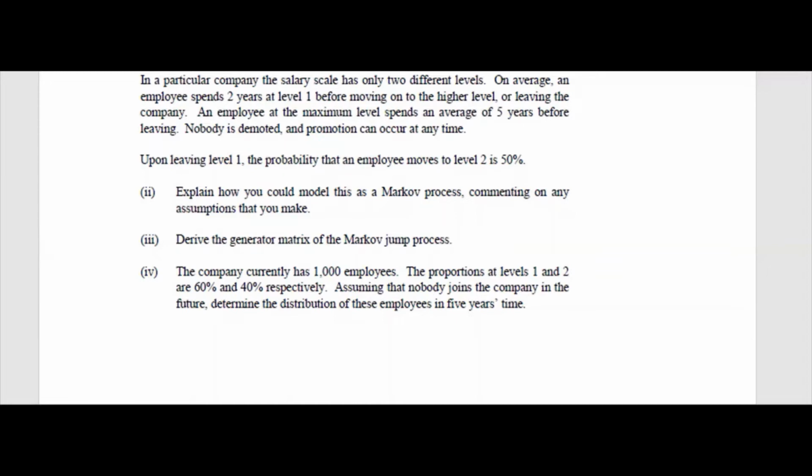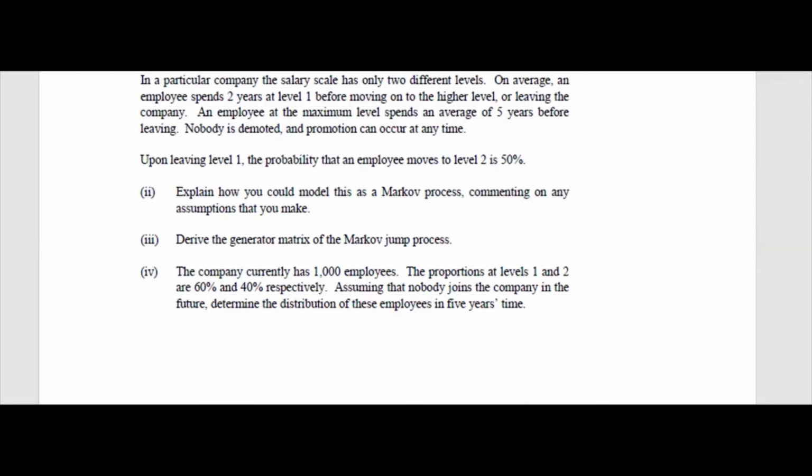An employee at the maximum level spends on an average 5 years before leaving the company. Highest level. Nobody is demoted, there is no demotion, and promotion can occur at any time. But the waiting time given 2 years and 5 years. 2 years in the initial level when someone will join. In terms of salary scale, you can say level 1, and then in the next level, second level, the average spending time is 5 years.